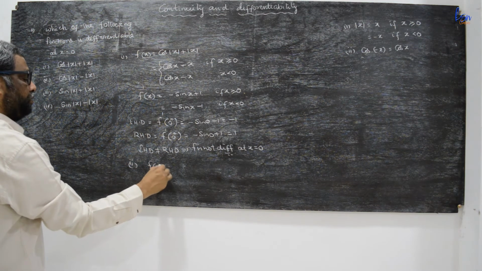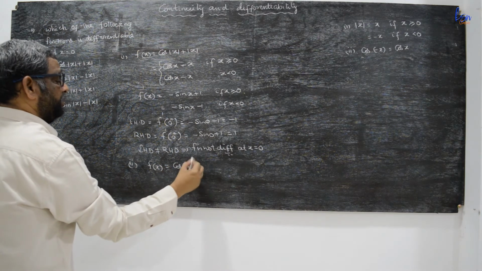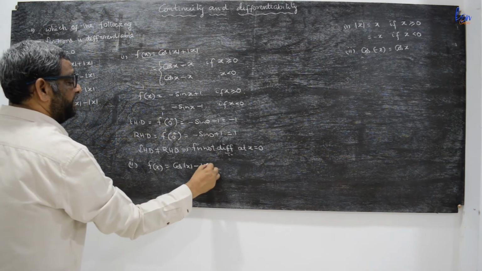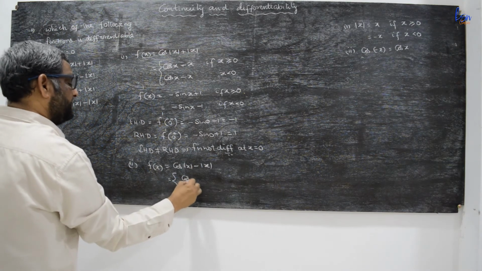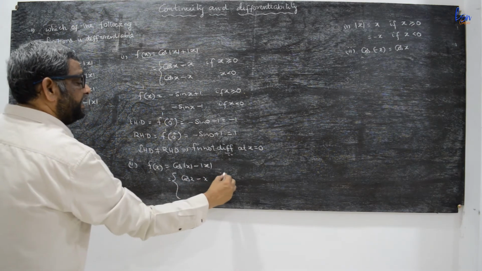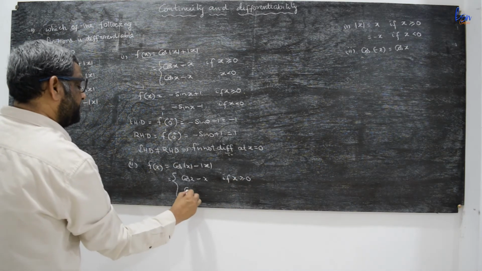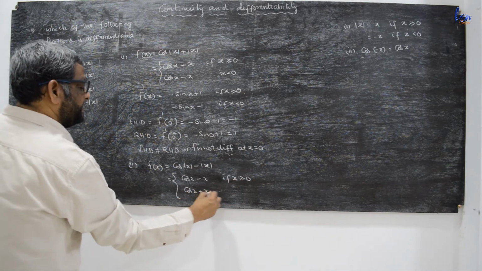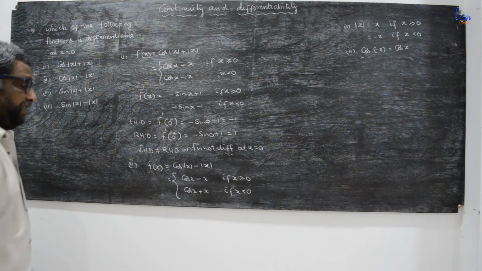f(x) is equal to cos|x| minus |x|. It can be taken as cos x minus x if x is greater than or equal to 0, and cos x plus x if x is less than 0, by the definition of the modulus function.